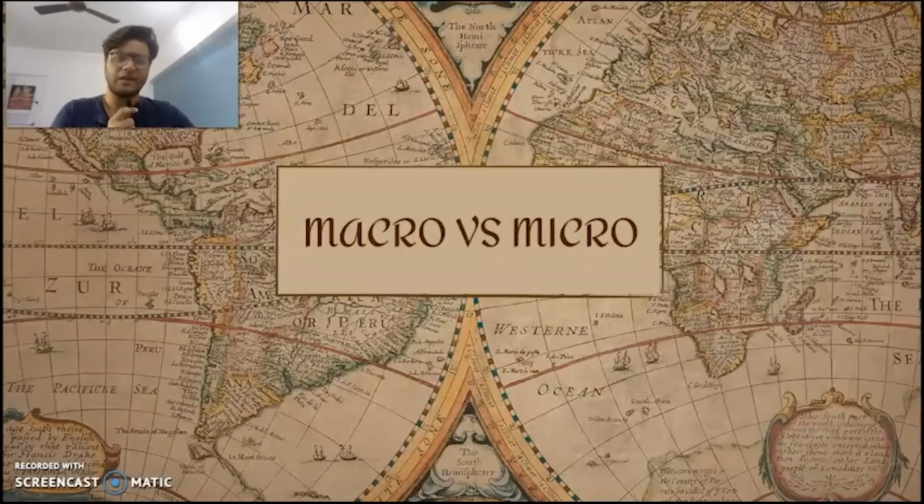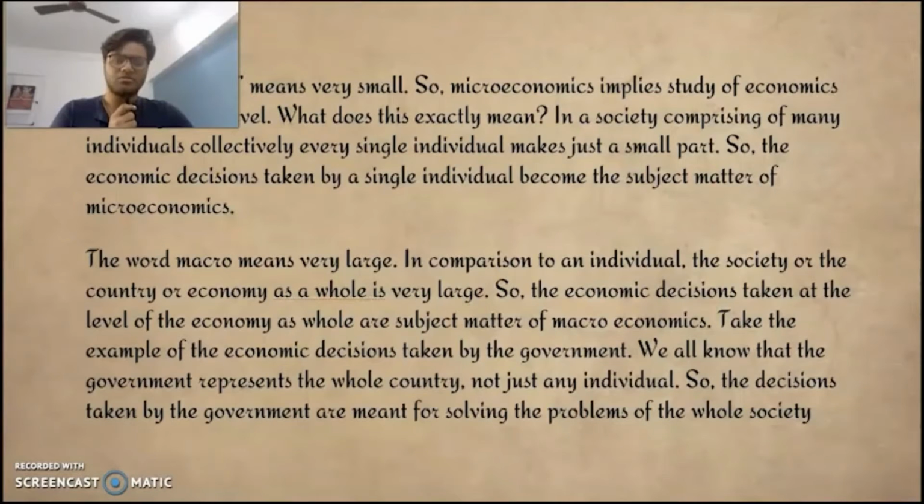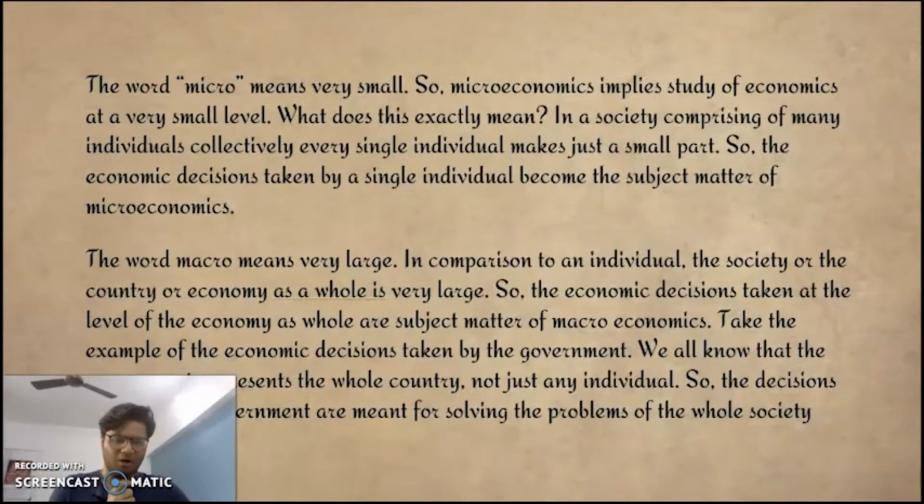Now comes a very interesting and important part, which is macro versus micro. How do you understand macroeconomics and how do you understand microeconomics? The word micro means small, a very easy to understand concept, right? So microeconomics implies the study of economics at a very small level. How do you understand small level economics?